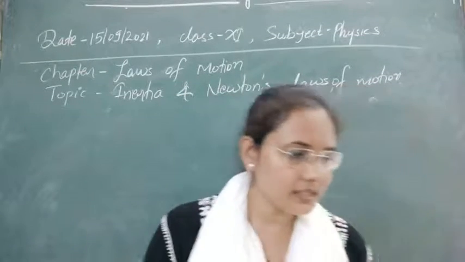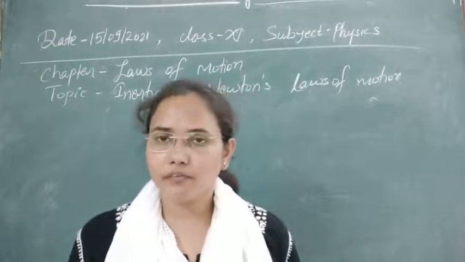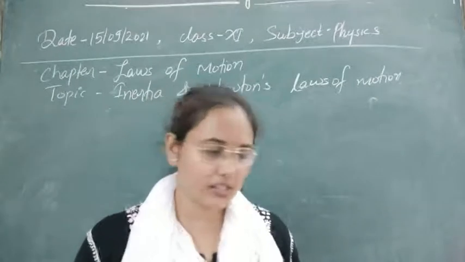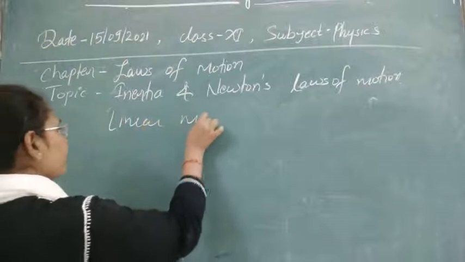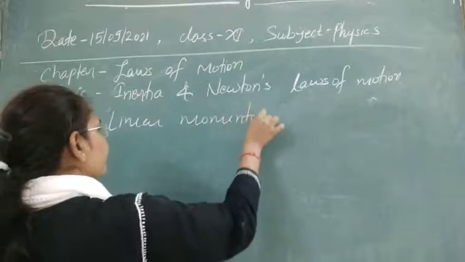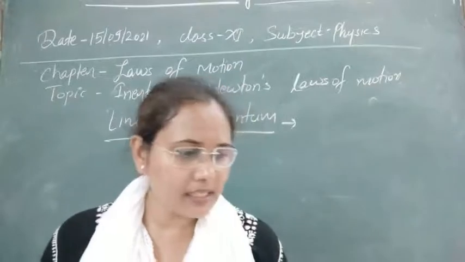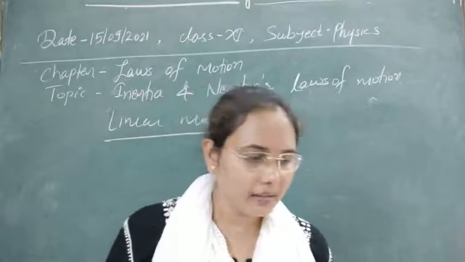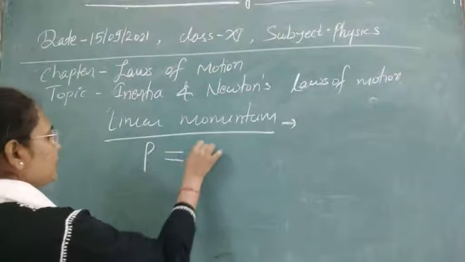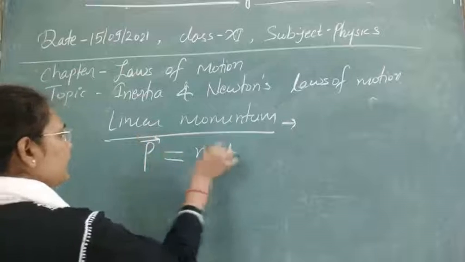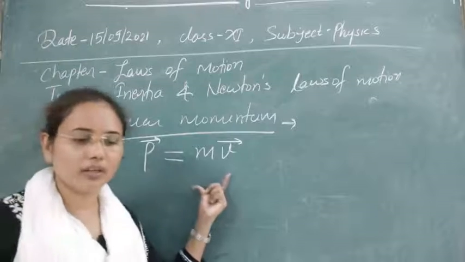So let's discuss the next concept, that is the concept of linear momentum. Before studying the laws of motion given by Newton, let's study what linear momentum is. Linear momentum of a body is defined as the product of mass and velocity of the body. It is represented by P and given by m into v. Linear momentum is a vector quantity, because velocity is a vector quantity.